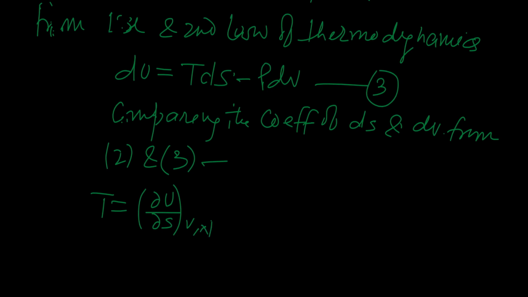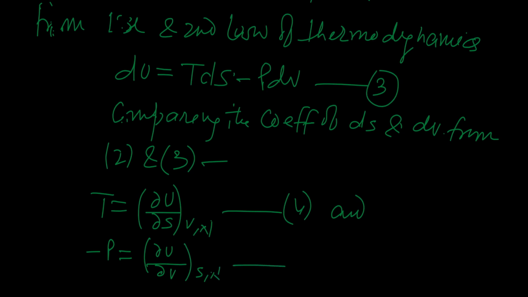Say it is equation 4, and at the same time, see the above two equations, minus P will be del U by del V at constant S and N. This is equation 5.